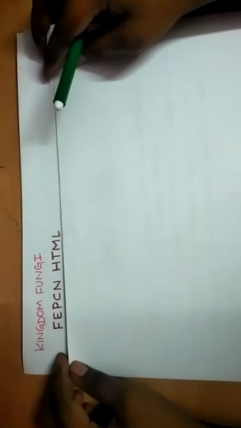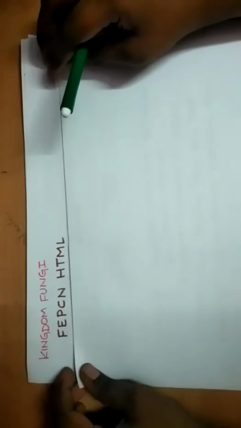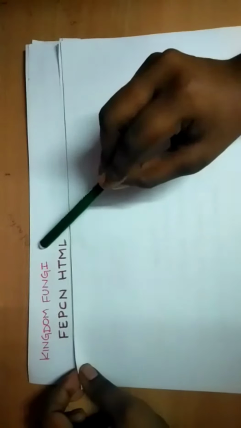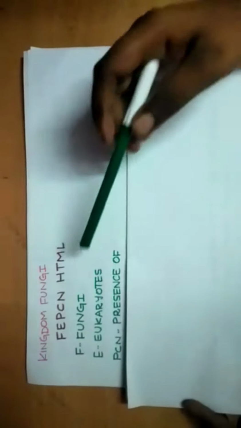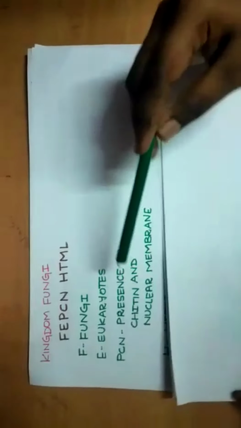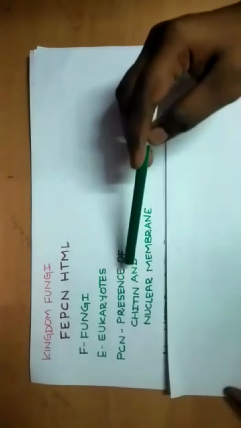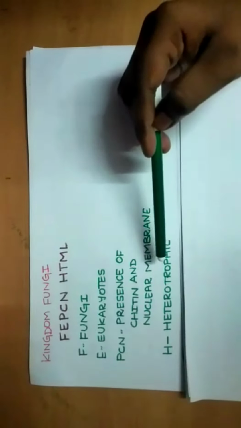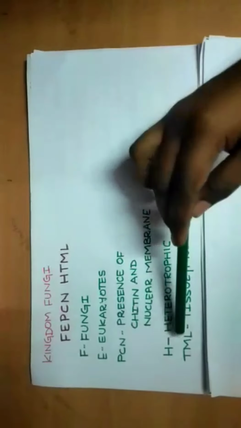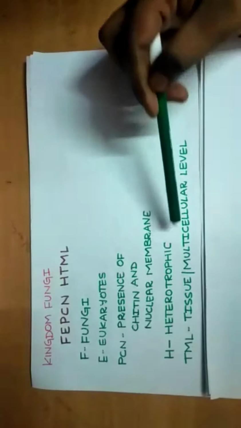To remember the Kingdom Fungi characteristic features, you have to remember a simple word, that is Pepsin HTML. In computers we do HTML, right? Remember a man called Pepsin, okay? Pepsin. He has an HTML, Pepsin HTML. F stands for fungi, E stands for eukaryotes, PCN stands for presence of chitin and nuclear membrane, H stands for heterotrophs, TML stands for tissue or multicellular level.